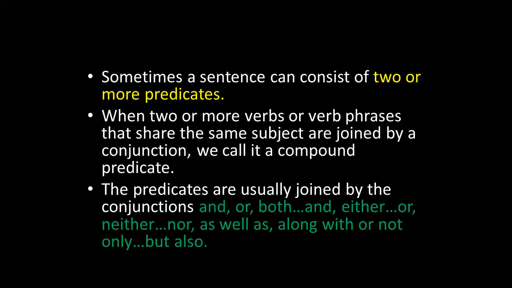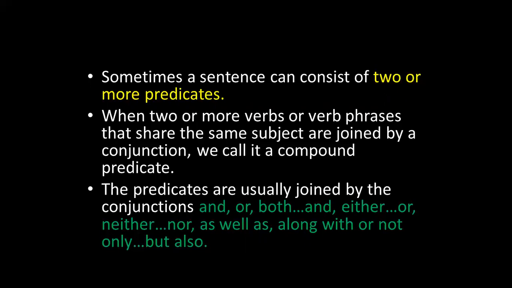Sometimes a sentence can consist of two or more predicates. When two or more verbs or verb phrases that share the same subject are joined by a conjunction, we call it a compound predicate. In this sentence, the subject can be the same, but there can be many verb phrases that share the same subject. One subject, but more than one predicate joined by the conjunctions. Therefore, we call it a compound predicate.